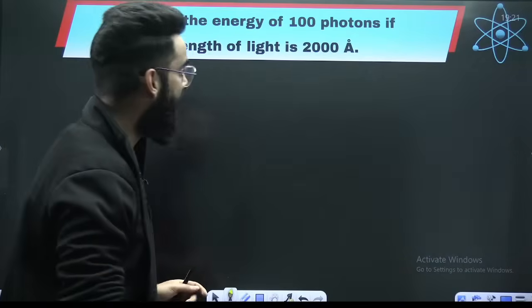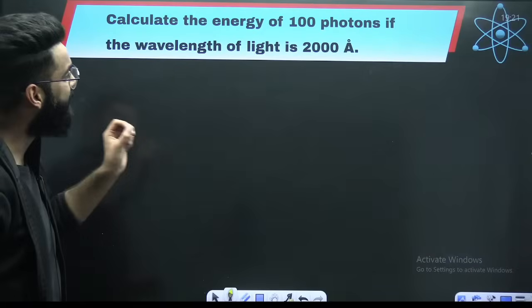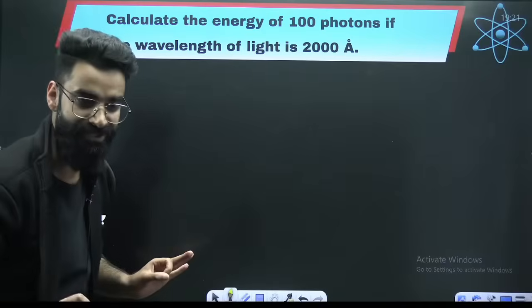Okay. Now, people, look at this particular question, the first question on your screen. Calculate the energy of 100 photons if the wavelength of light is 2000 angstrom. Isn't it simple?